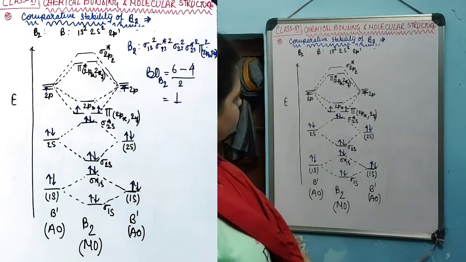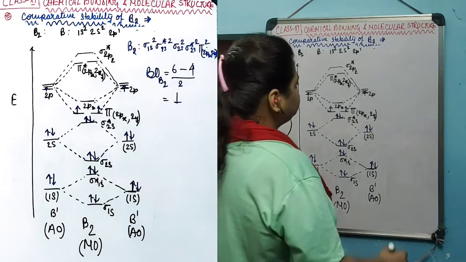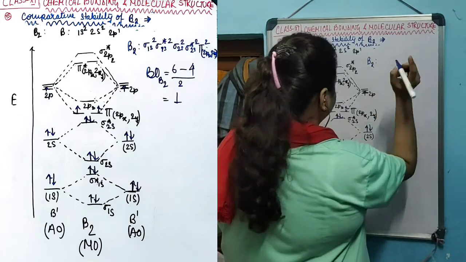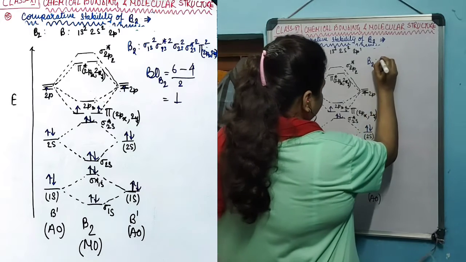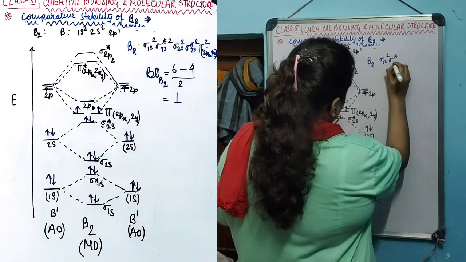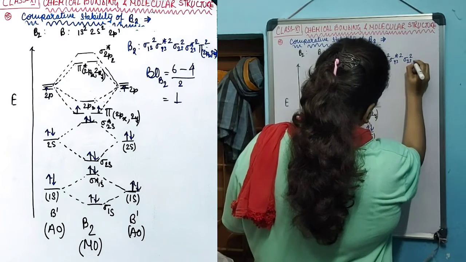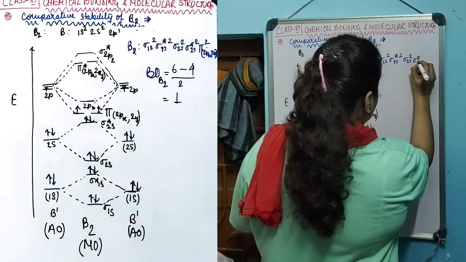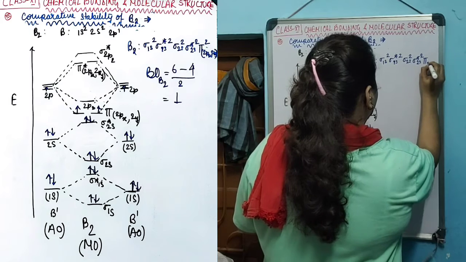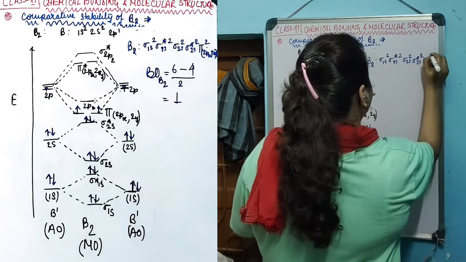That is how the electronic configuration for the molecular orbitals will follow, and the electronic configuration for the B2 molecule is sigma 1s 2, sigma star 1s 2, sigma 2s 2, sigma star 2s 2, pi 2px 2py 2.